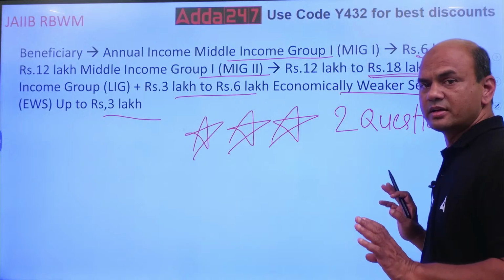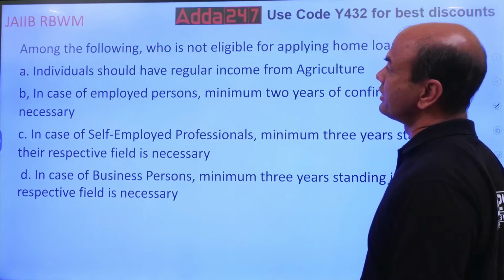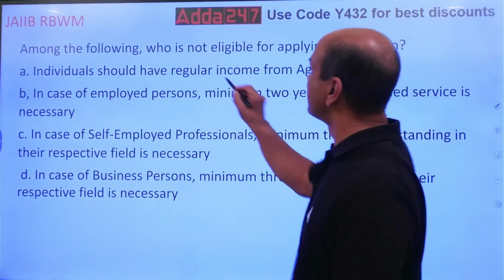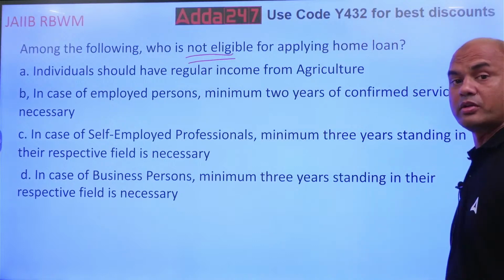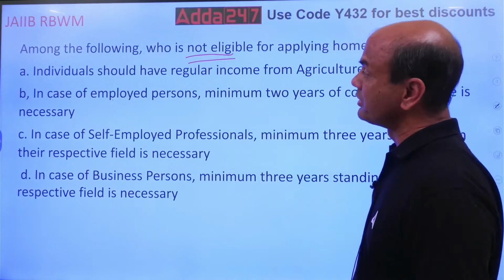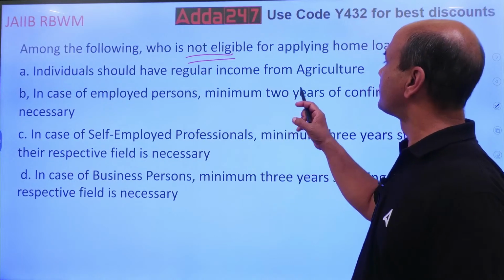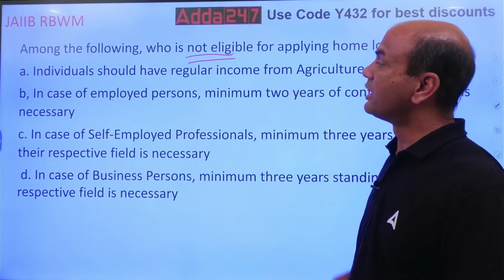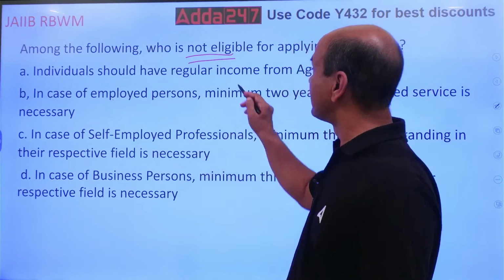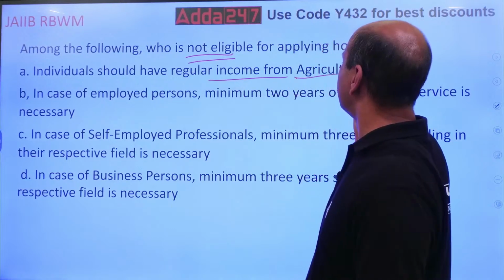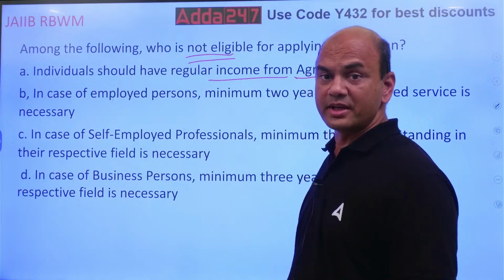Next, clear? Among the following, who is not eligible for applying for home loan? Individual should have regular income from agriculture. Regular income from agriculture. That person is eligible. Regular income from agri. Eligible? Give me the answer.